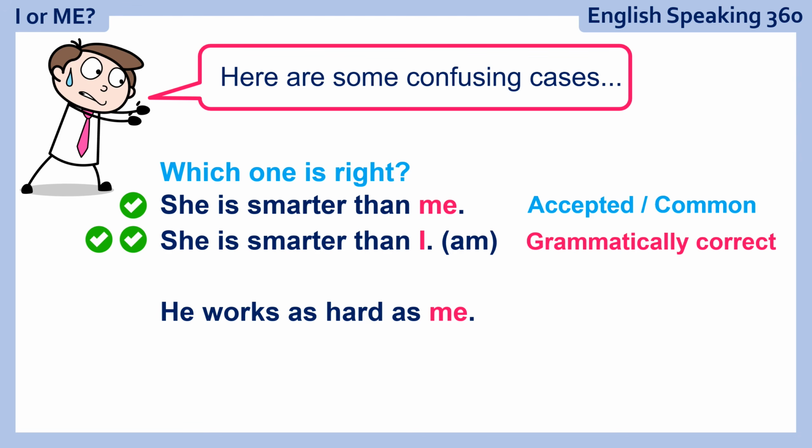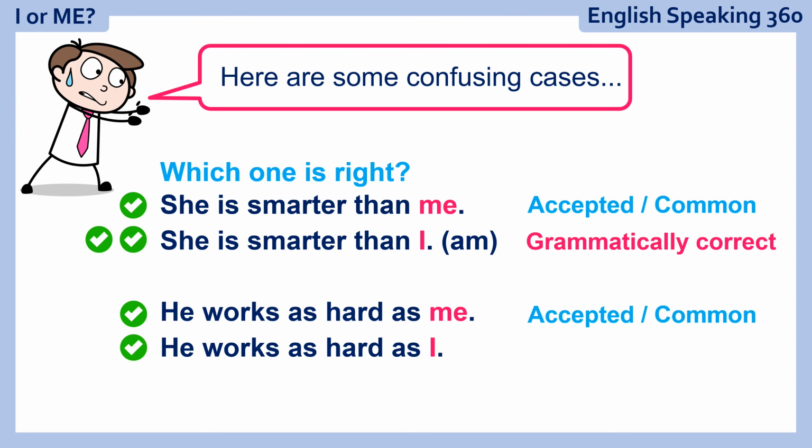Now here are two other pairs. He works as hard as me. He works as hard as I. Think about it carefully. Ready? The answer is, the first one is right. He works as hard as me. And the second one is also right. So once again, it's for the same reason. It's an accepted mistake and you will hear it very often with me.